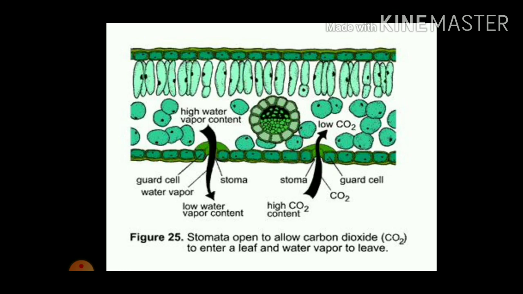So as the inner carbon dioxide concentration is very low and outside the leaf it is high, carbon dioxide enters the leaves through the stomata.